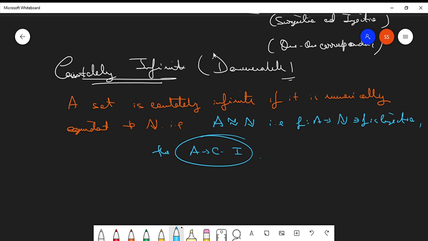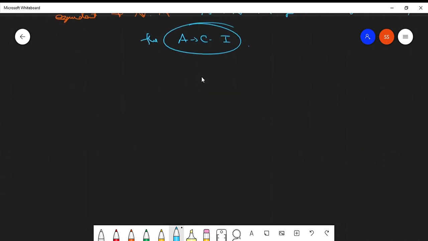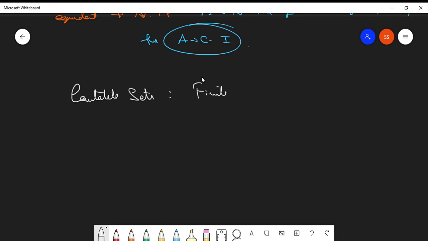There is one more term, a collective term rather, where sets are defined to be countable. So, countable sets. What are countable sets? If a set is finite or is countably infinite, that is, if the set can be mapped to a subset of the set of all natural numbers where the mapping is a bijection, or if the set itself can be mapped to the set of all natural numbers where the function is still a bijection, then those two types of sets are called countable sets.